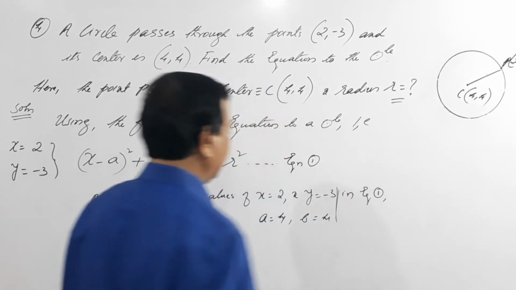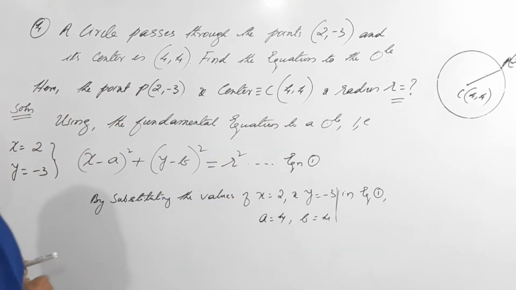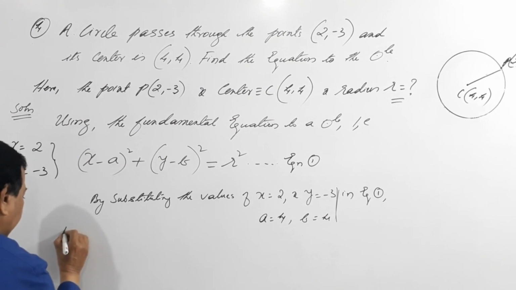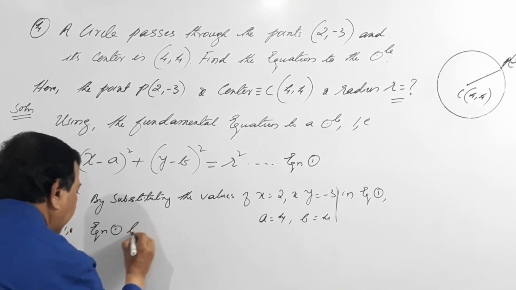I substitute these values in equation 1. So what happens then? Therefore, equation 1 becomes what?